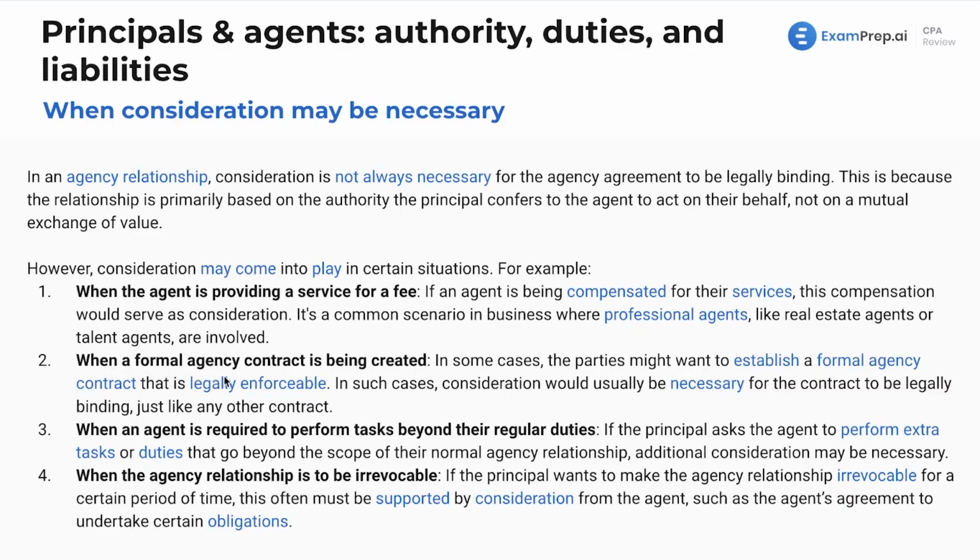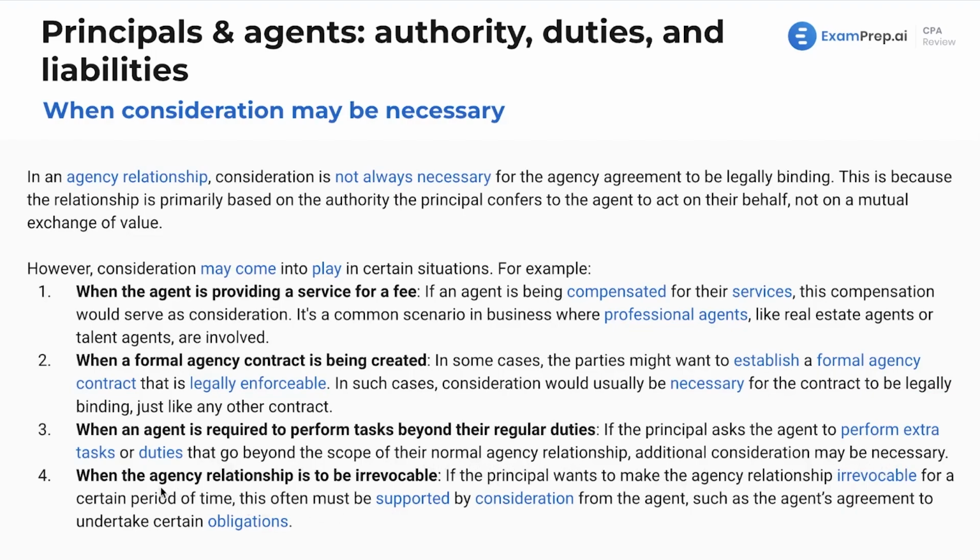When a formal agency contract is created, in some cases the parties might want to establish a formal agency contract that's legally enforceable. In such cases, consideration would usually be necessary for the contract to be legally binding, just like any other contract. Number 3, when an agent is required to perform tasks beyond their regular duties: if the principal asks the agent to perform extra tasks or duties that go beyond the scope of their normal agency relationship, additional consideration may be necessary.